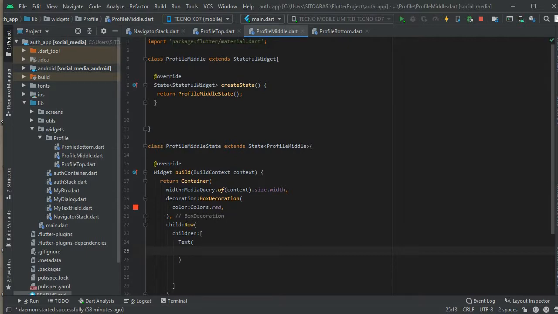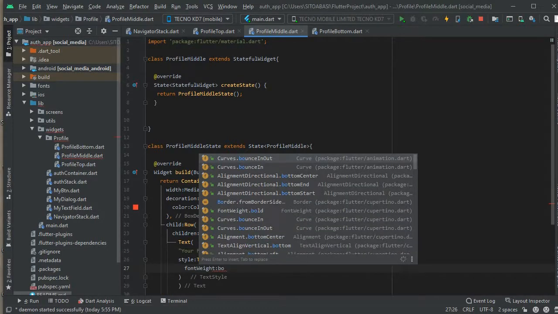So the two widgets, the first one is going to be a text widget. So the text widget is going to write them your feed. It's going to just identify to you that this is your feed. You understand? So I'm writing the text. We're going to call that text your feed. You're going to see it down there. But first of all, let's see. So the text is going to be your feed.